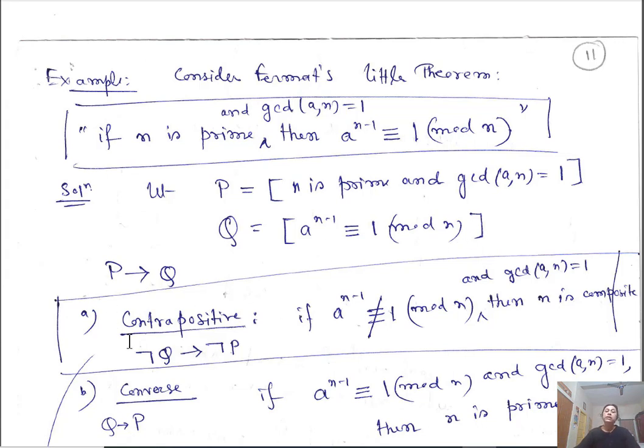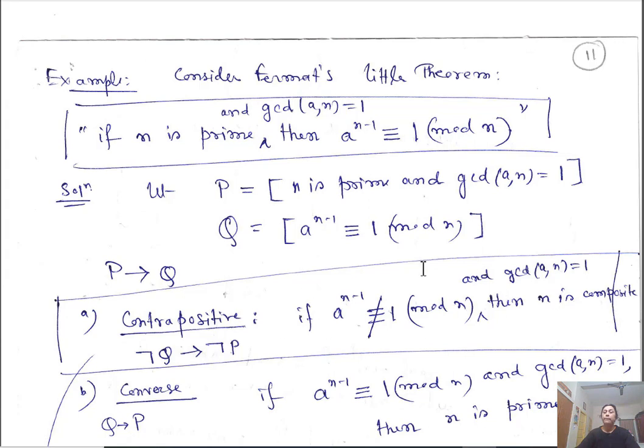So the contrapositive statement is negation of Q implies negation of P. Negation of Q means a to the power n minus 1 is not congruent to 1 modulo n for a and n coprime, then negation of P, that n is composite.